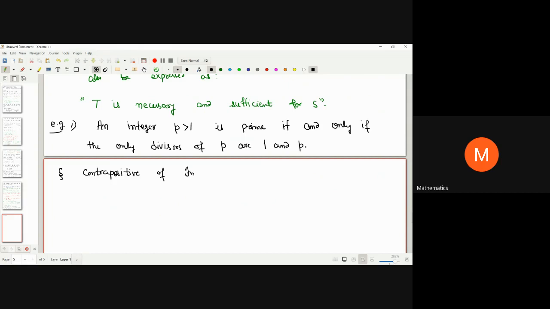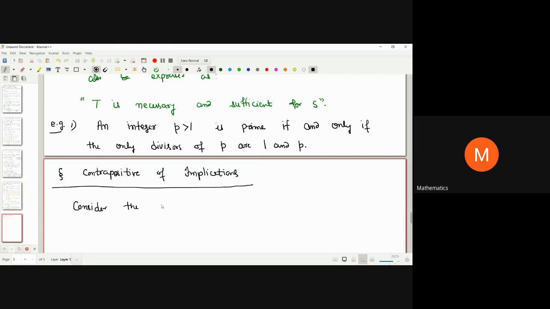Contrapositive of implications. First of all, I suggest you please understand what is the meaning of contrapositive. For this purpose, first I will consider one or two statements and then we will think about the contrapositive. No need to worry, it's a very easy concept.